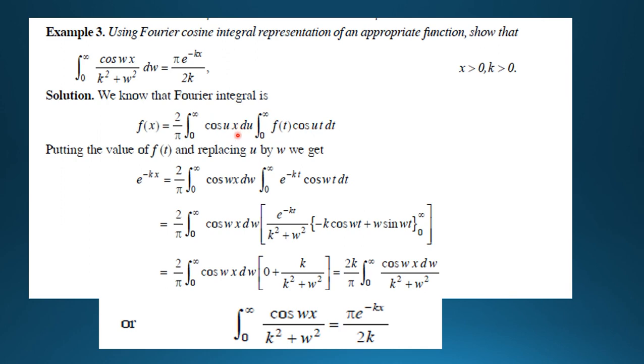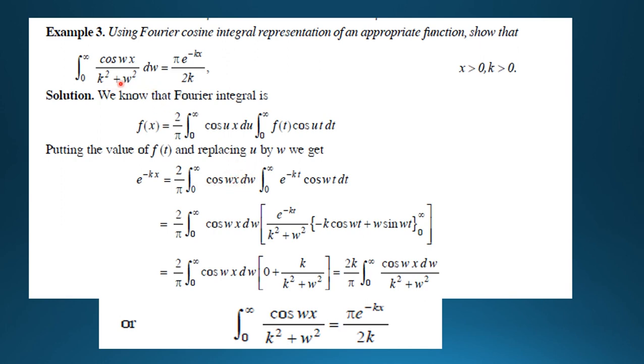Here we write u for s, that is our formula cos sx ds, that is here cos ux du, and consider f(x) is equal to e to the power minus kx, that is f(t) is equal to e to the power minus kt. Thus e to the power minus kx is equal to 2 by pi, 0 to infinity cos omega x d omega.